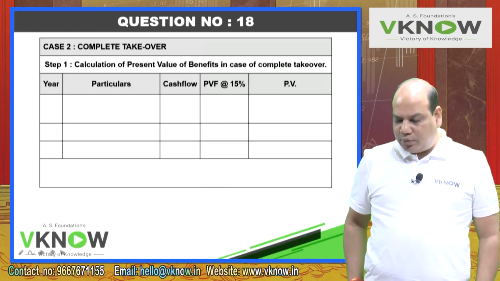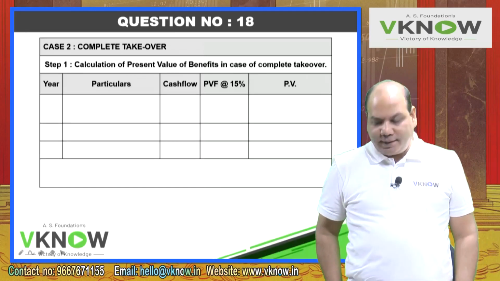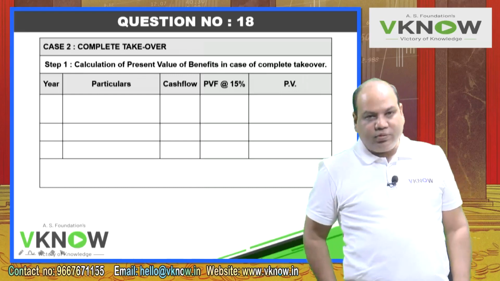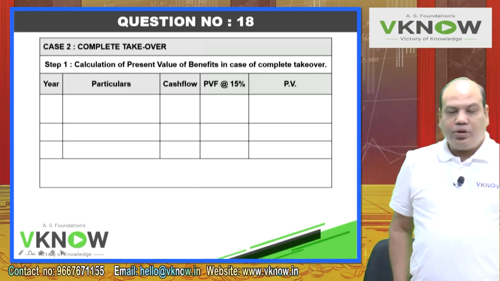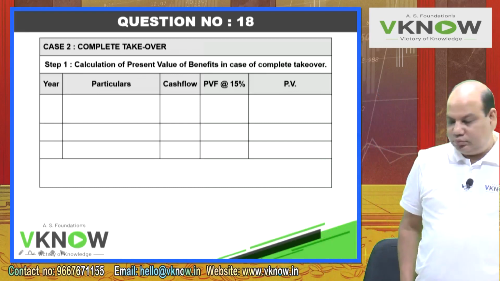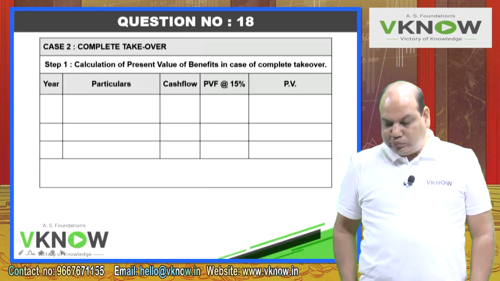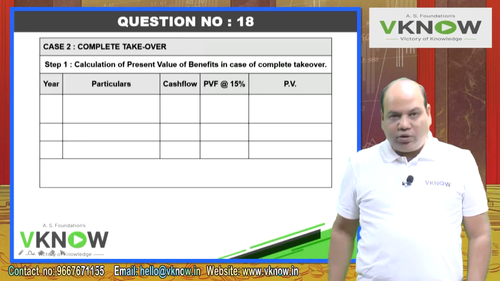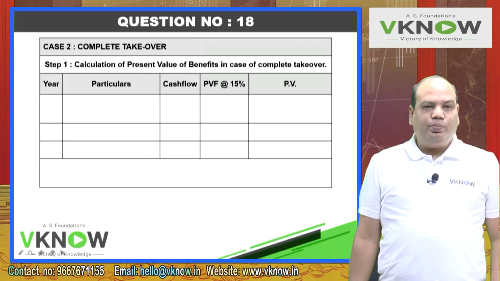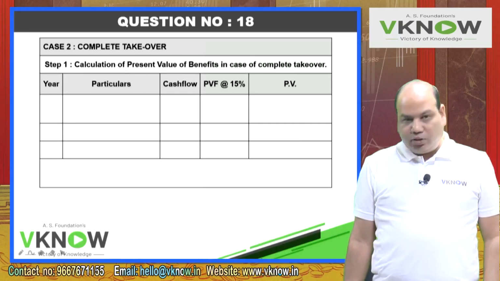So we'll draw a table: year, particulars, cash flows, present value factor at the rate of 15% and present value.